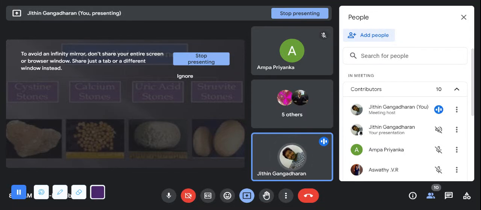If it is a struvite stone, we have to avoid such kinds of medicines. If it is a calcium stone, we have to avoid the calcium-forming foods. Some foods like tomato will cause oxalate stones. So we'll identify like that.